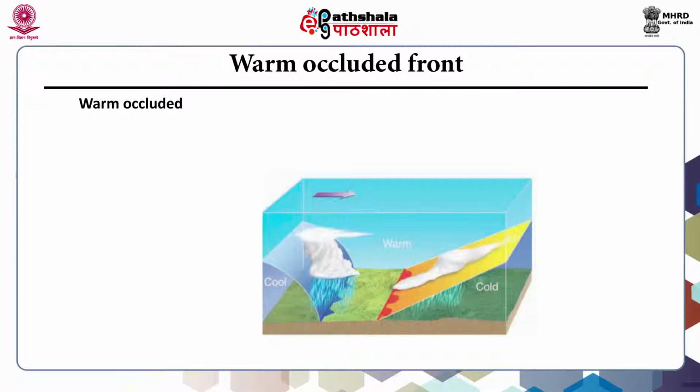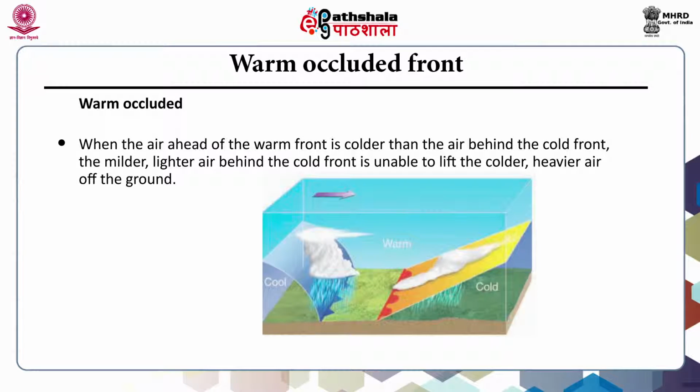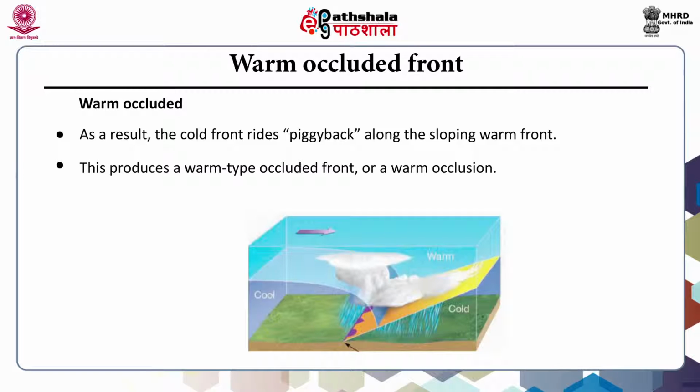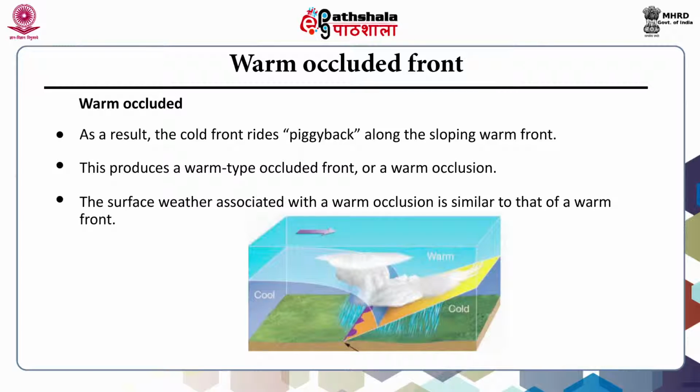Warm occluded front. When the air ahead of the warm front is colder than the air behind the cold front, the milder, lighter air behind the cold front is unable to lift the colder, heavier air off the ground. As a result, the cold front rides piggyback along the sloping warm front. This produces a warm type occluded front, or a warm occlusion. The surface weather associated with a warm occlusion is similar to that of a warm front.